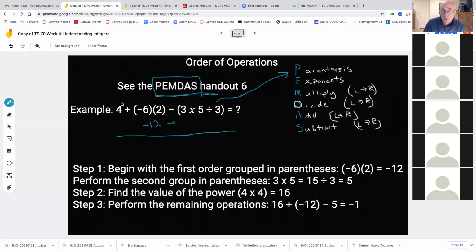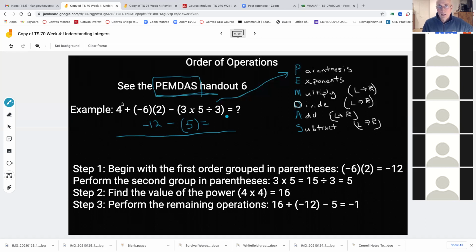So I've got 3 times 5 is 15, divided by 3 is 5. So this is 5. So I did what's in parentheses first. 3 times 5 is 15, divided by 3 is 5. -6 times a +2 is a -12.